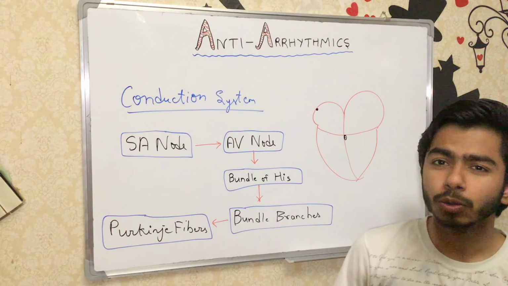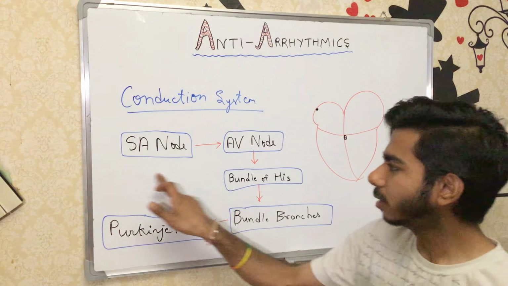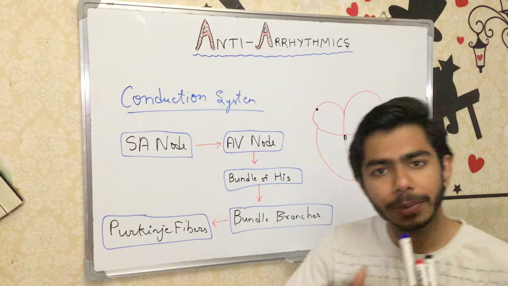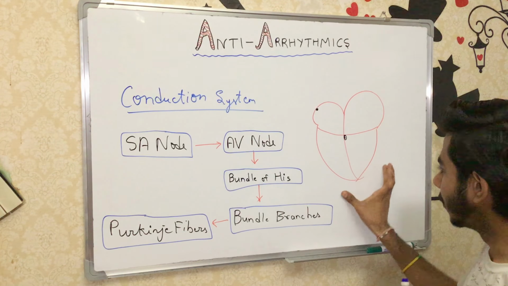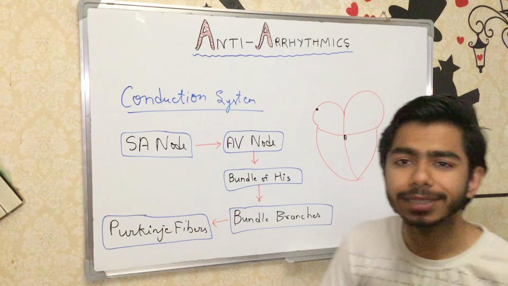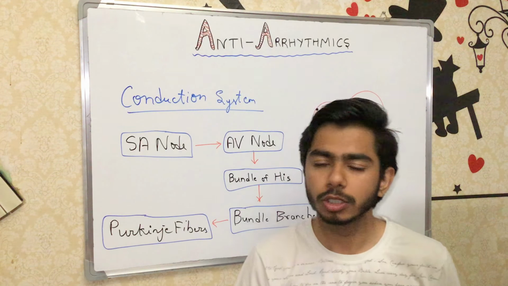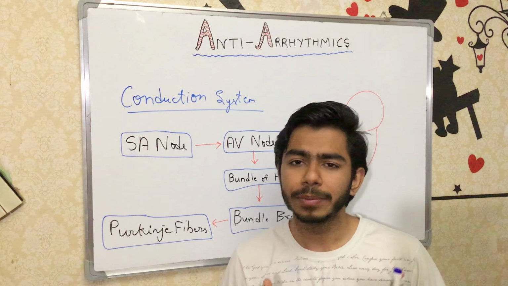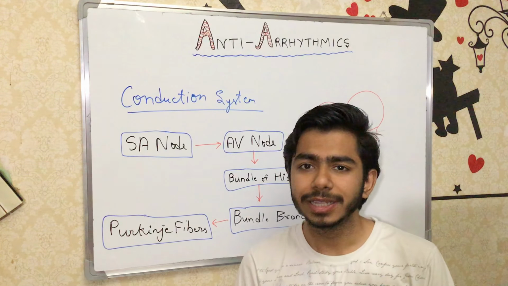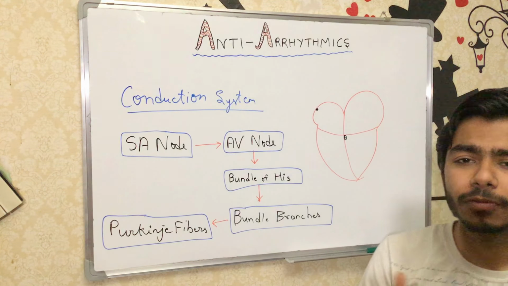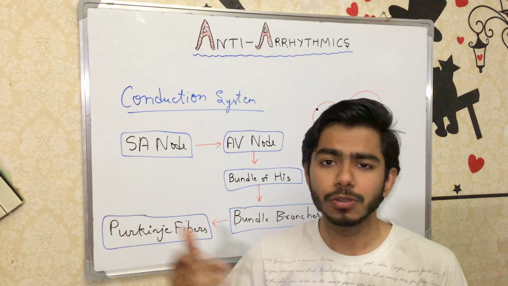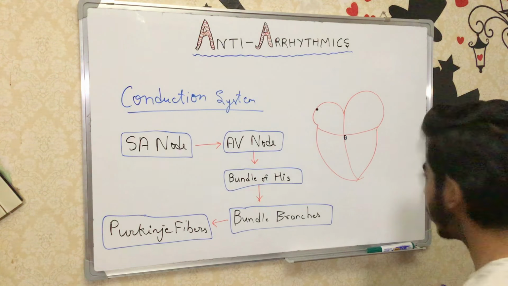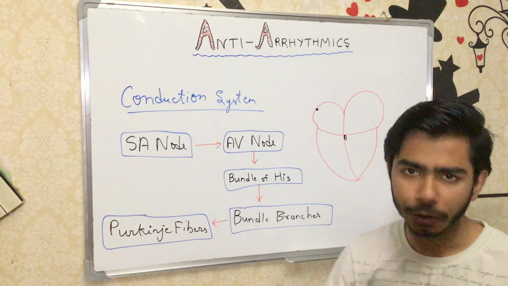the graphs can show their properties as far as the SA node is concerned, and the ventricular muscle fibers. So we have to compare the graphs between the SA node and the ventricular muscle fibers, okay? Or you can say cardiac myocytes, the cardiac muscles of our heart. So let's compare and contrast the graphs between the SA node and AV node, and compare the phases in the SA node or AV node, and the phases in the ventricular muscle fibers, or you can say the cardiac myocytes, right? Let's look over there and compare and contrast these graphs. Fine.